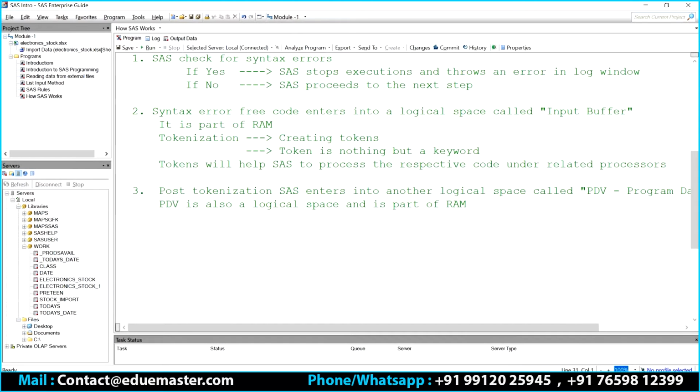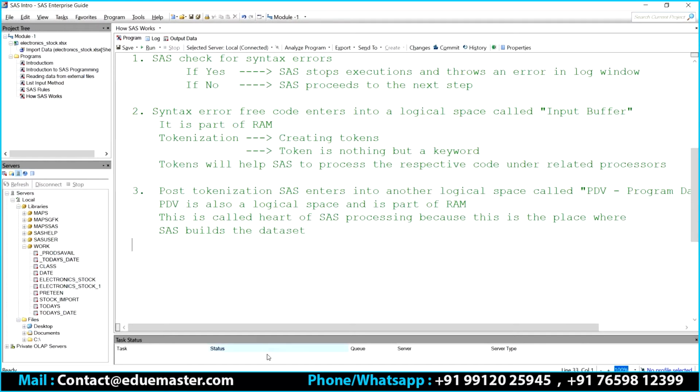After the tokenization, SAS enters into this particular area. This is called the heart of SAS processing, because this is the place where SAS builds the data set. This is very important. This is the place where SAS does all the execution. So this particular place is very, very important, right?